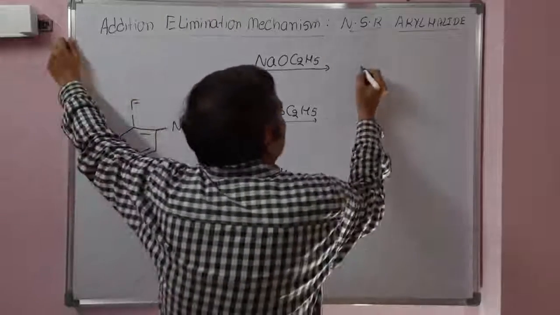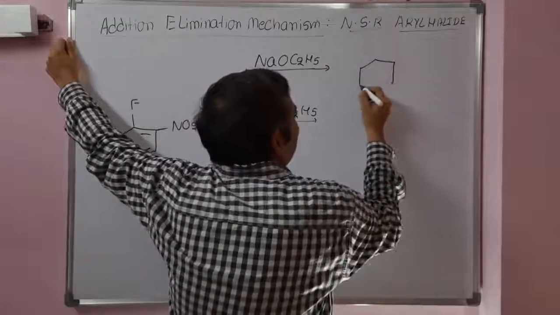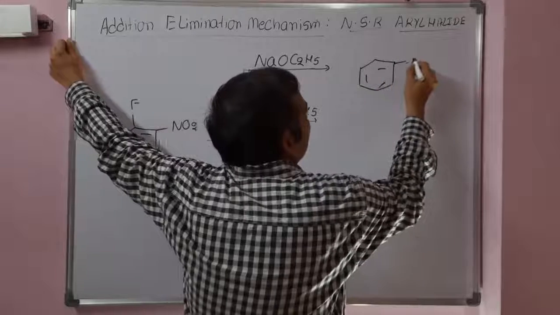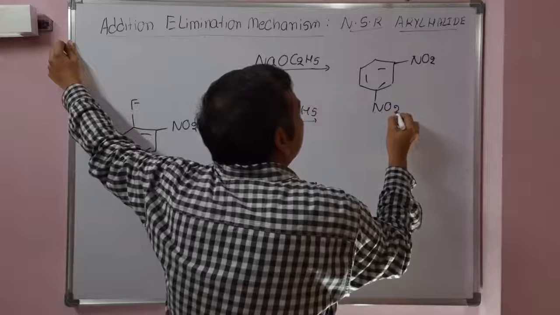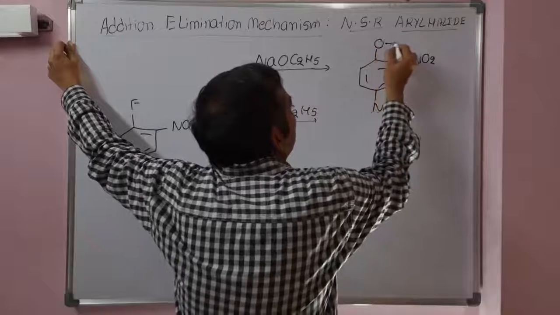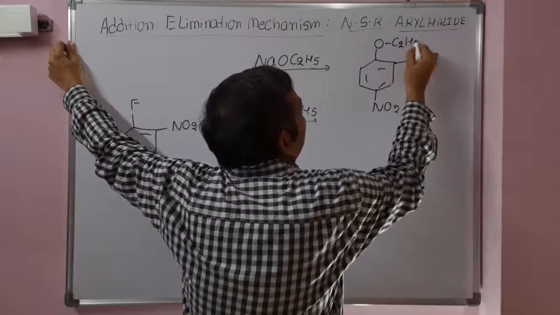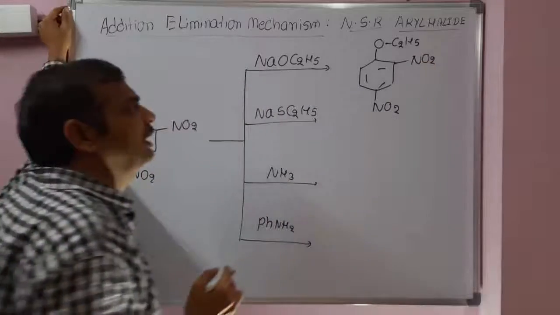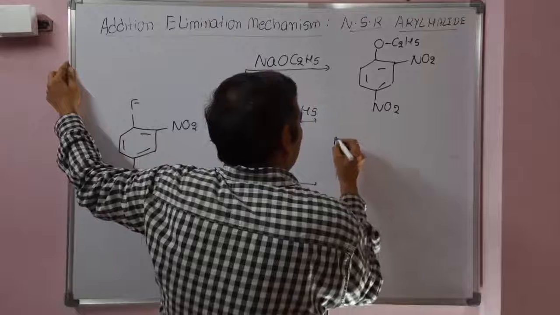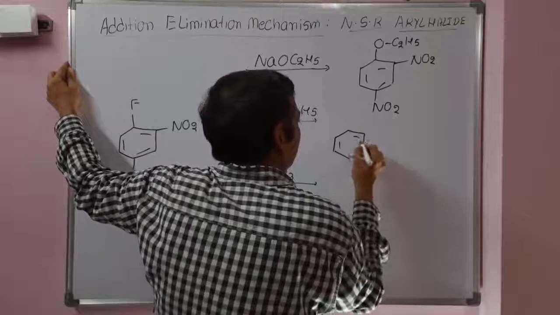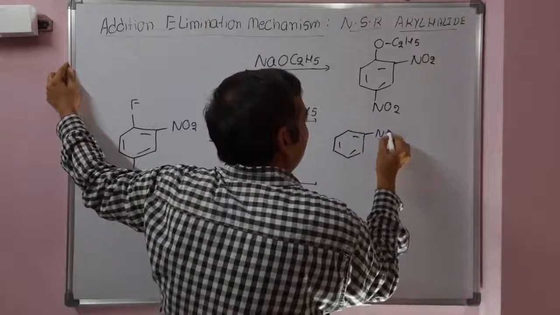See the nucleophilic substitution reaction and the product obtained here. In the first case, O-ethyl will be obtained: 2,4-dinitrophenyl ethyl ether, whereas in the second case, 2,4-dinitrophenyl ethyl thioether.